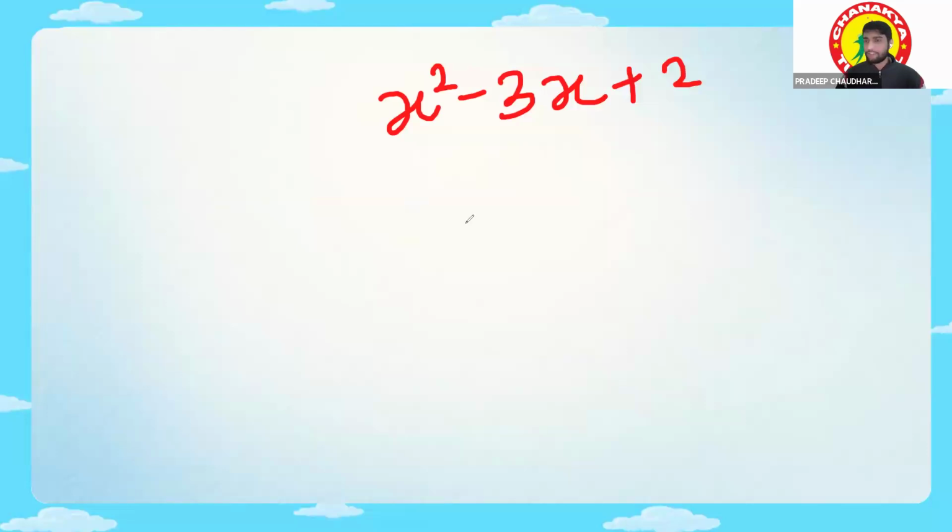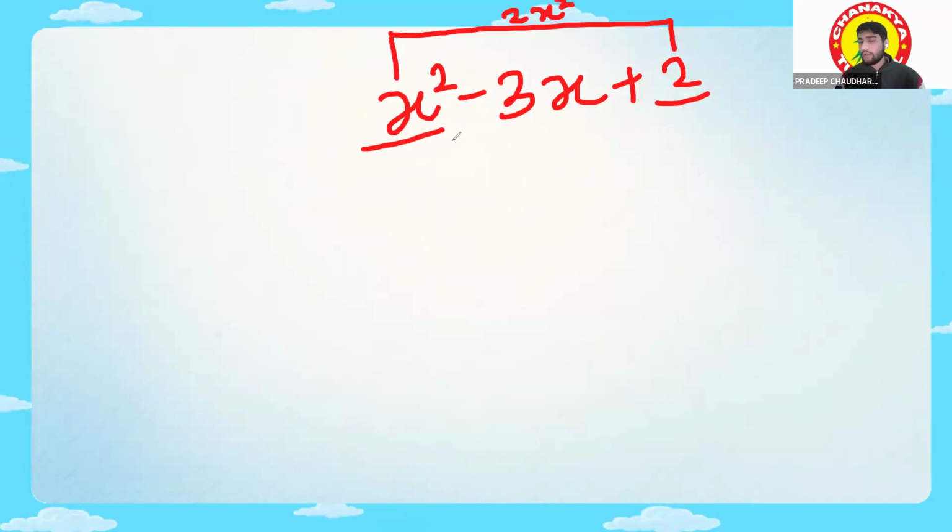I will just find out the factors. What are the factors of this? So for x square, I have to just multiply this first term with this constant term, right? 2. So I will get 2x square over there. Is it clear, guys? I will get the 2x square.